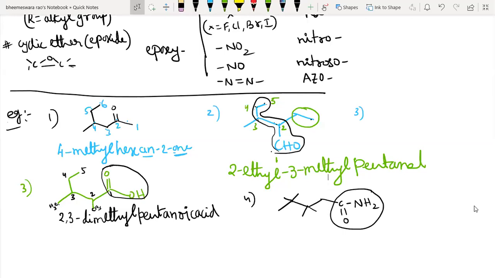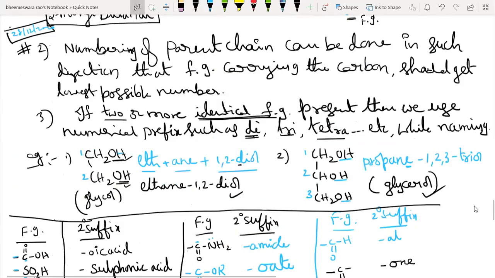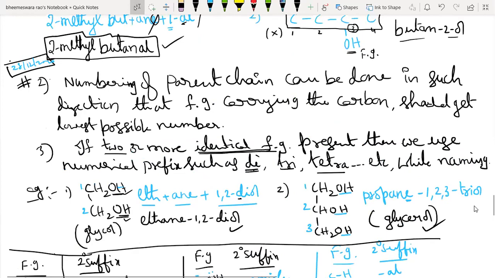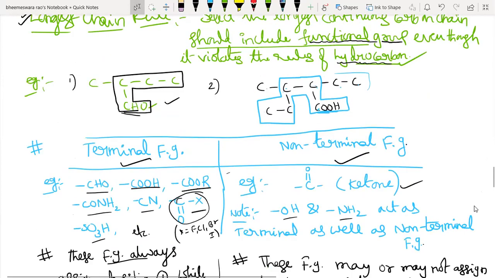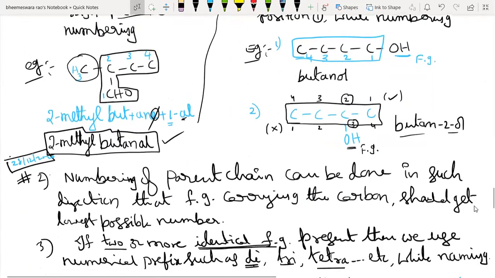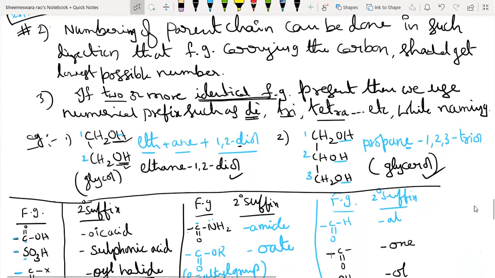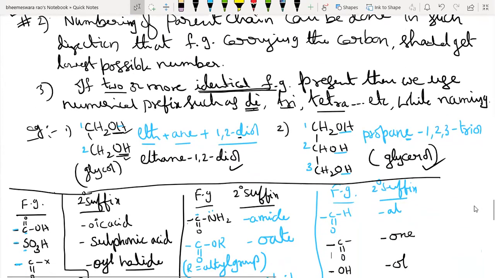Amide. So the suffix is amide. It's not acid, it is amide. Mr. Ashwin, it is amide, okay, not acid.